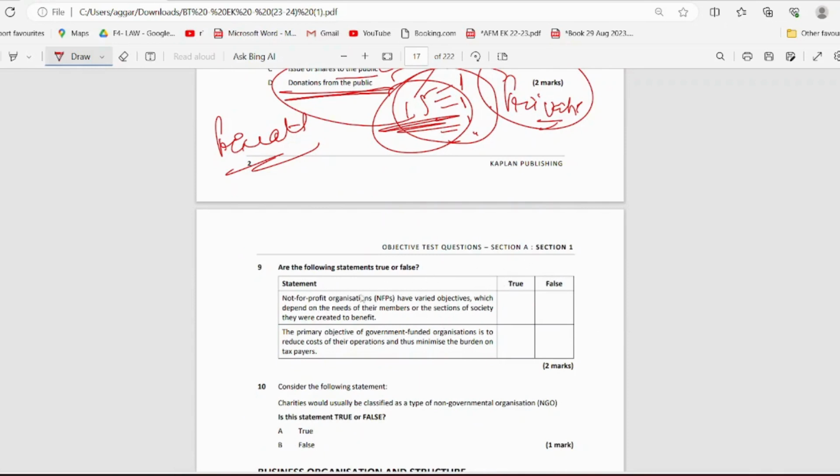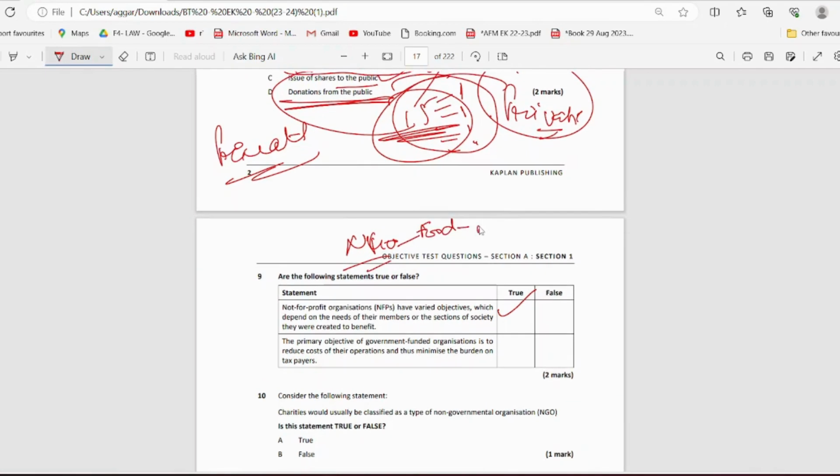True or false? Not-for-profit organizations have varied objectives which depend on the needs of their members or the sections of society they are created to benefit. For sure, yes, of course. Now if you see, there are many NGOs which cater to different aspects of your society. For example, one is for food drives, basically for hunger, right? Then there can be a shelter-only one. Then there can be one for women, right? And in women also they can have subsections. So that is the reason they're saying that it depends on the needs of their members or the section of society they're created to benefit. So that is a true statement.